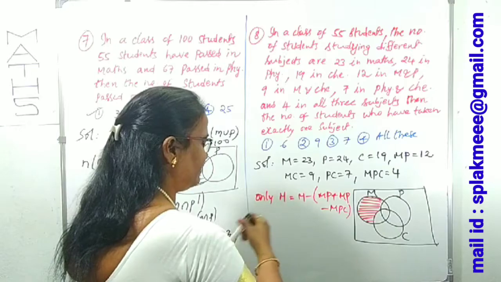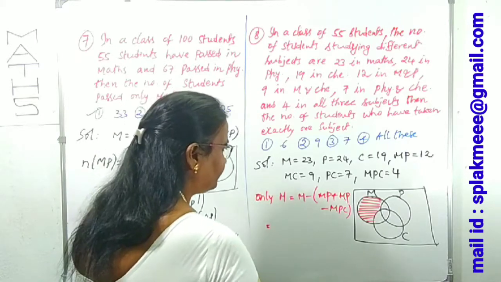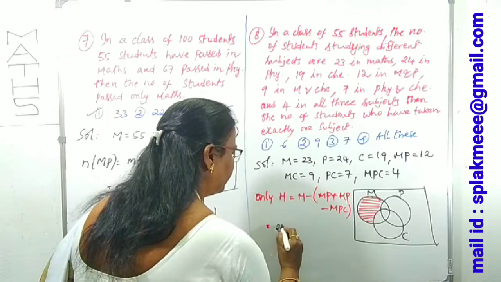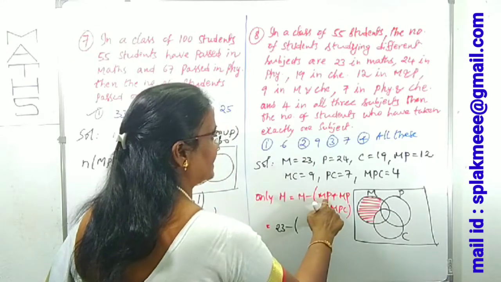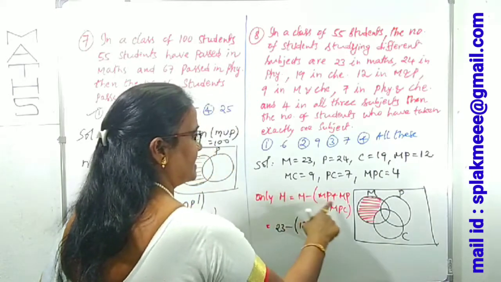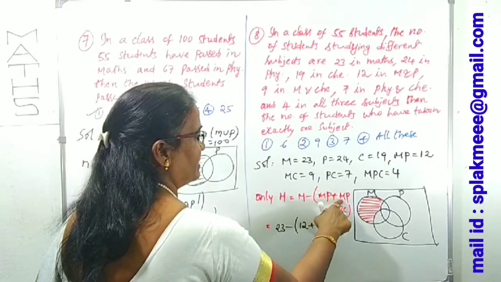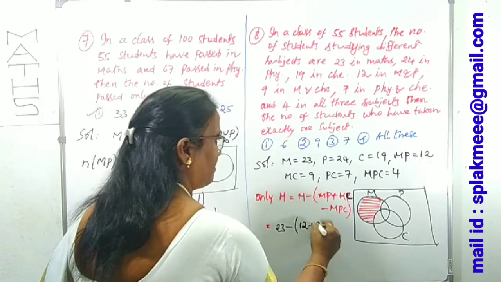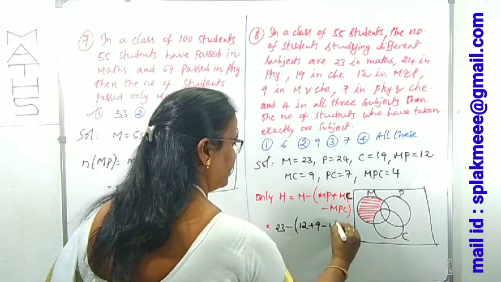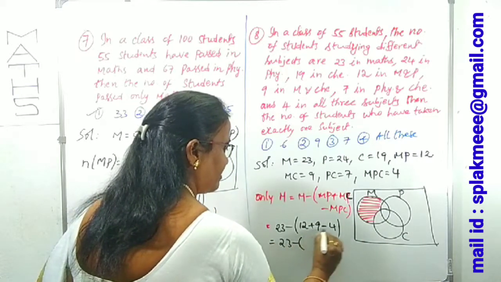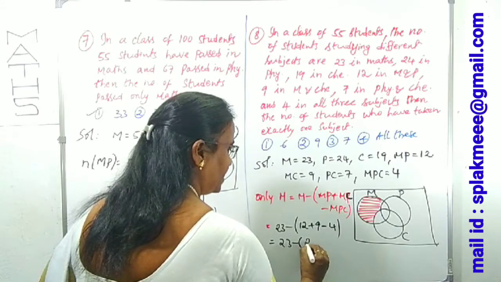Now tell me the answer for only maths. This is maths 23 minus maths physics 12 plus maths chemistry 9 minus MPC 4. So this is 23 minus 21 minus 4, which is 17.